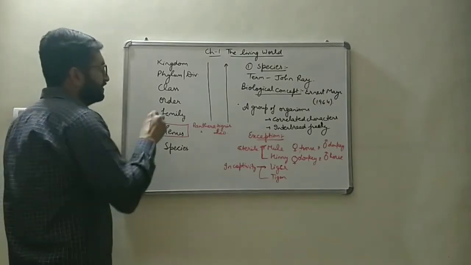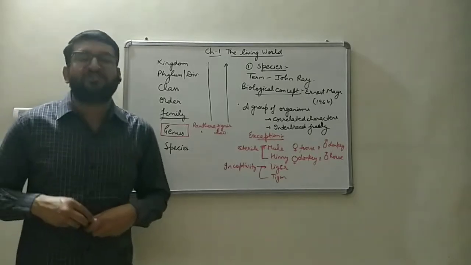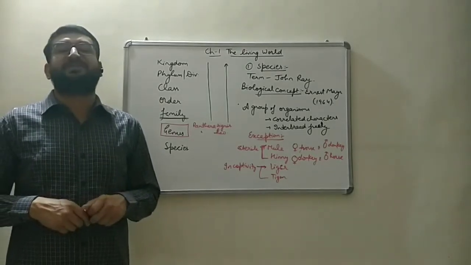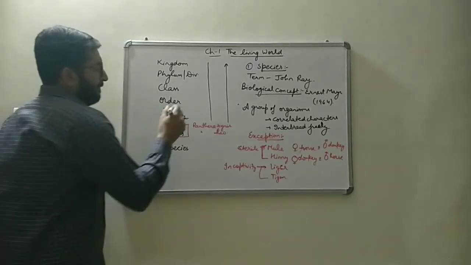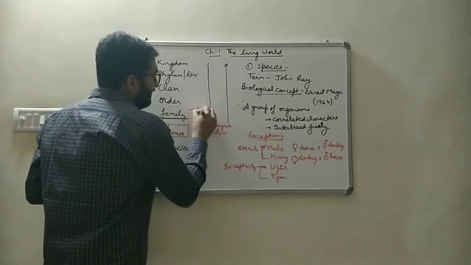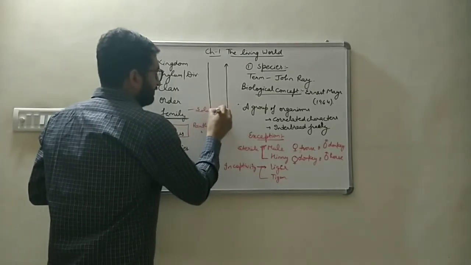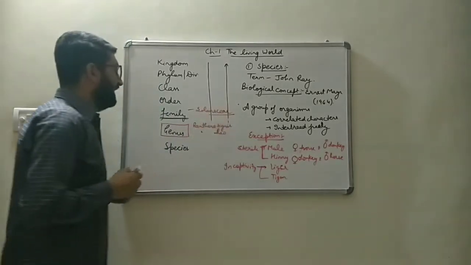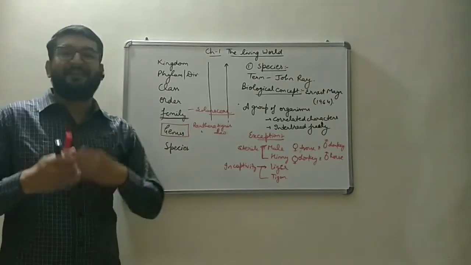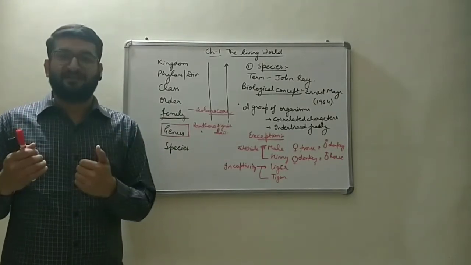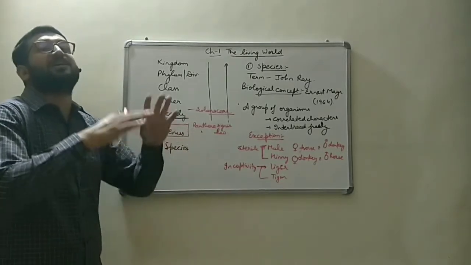Next, we are going to discuss family. What is a family? A group of related genera are placed in a common family. For example, the family Solanaceae has various genera in it. Next, the family Felidae has Felis, that is the domestic cats, as well as Panthera, that means the big cats.